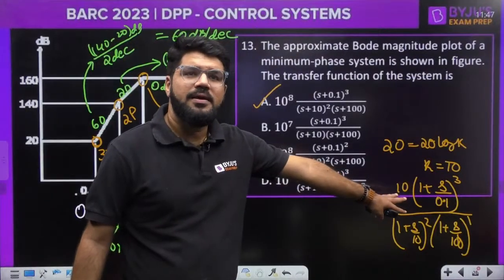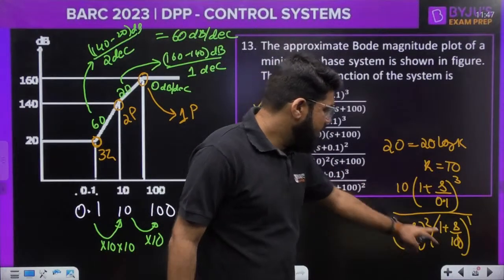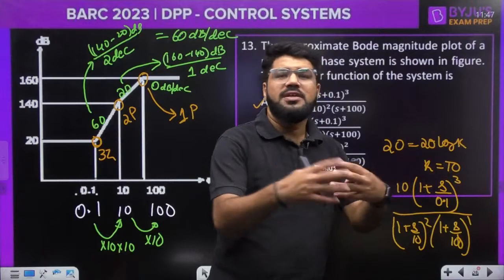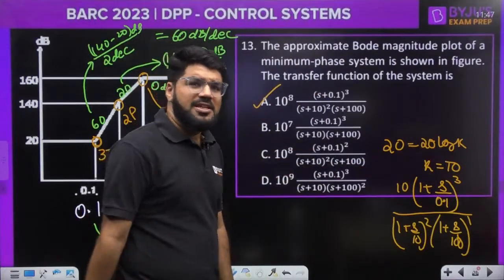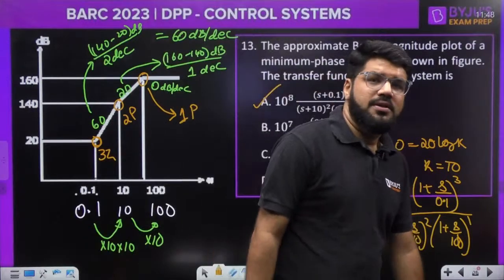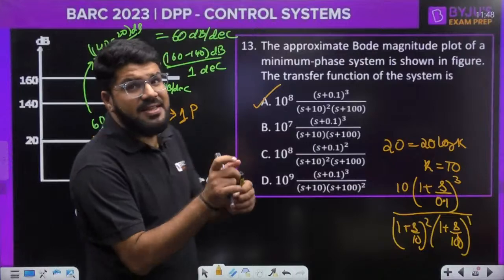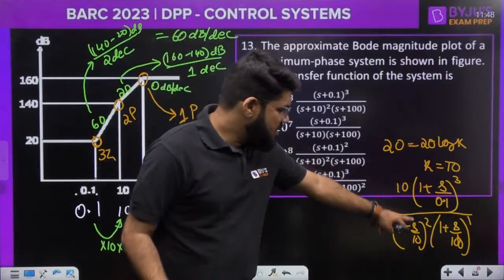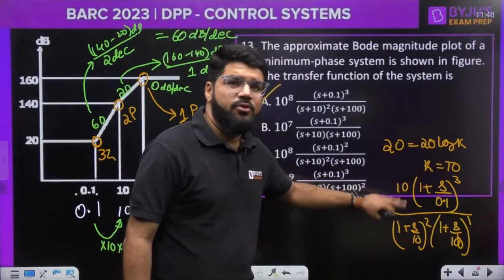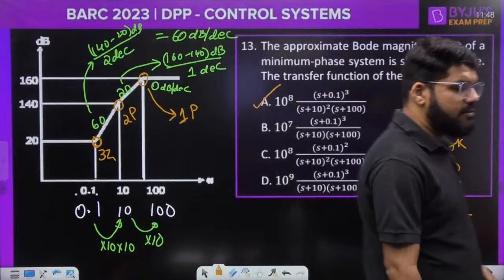Can you do that last mein? Okay. So you have to write s plus 10 ka square. So 10 square, then 100, 0.1 cube. You have to just adjust these terms. You will get the 10 power 8 also, 100%. Okay. So just one last calculation I leave to you. So from the Bode plot, the value of K you get is the time constant form in the standard form. Here K will be 10. But if you rearrange, you get A.